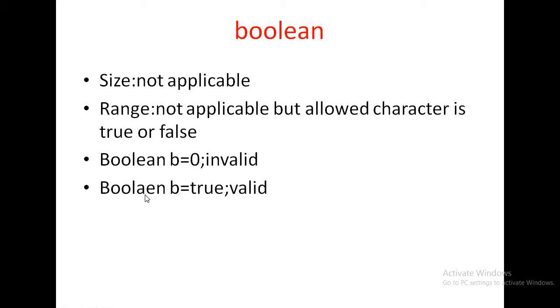Here I am writing Boolean b is equal to true. This is valid. And what is the size of Boolean data type? For the old JVMs, the size of Boolean data type is not 1 byte, but till now the size of Boolean data type is not applicable, and range is also not applicable. But the only two valid values for Boolean data type are true and false.